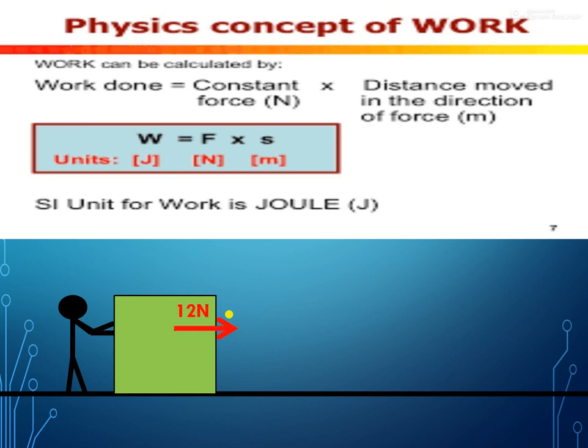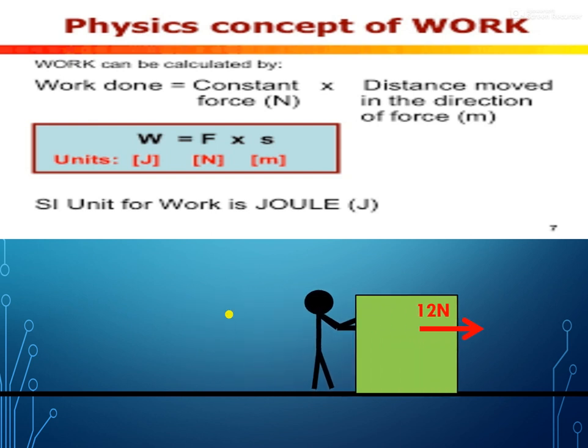Imagine he exerts a force of 12 newton on this block. Now what will happen? The block will move and the displacement takes place, or the distance covered by the block would be 5 meter. That means the block was first at rest, then the force was applied, and that force causes the displacement. So this is called work in physics.